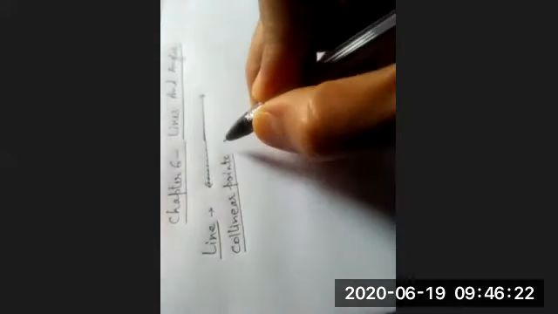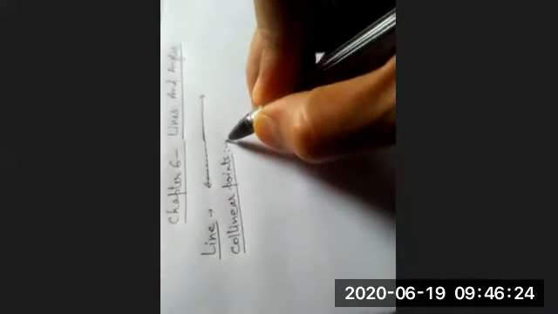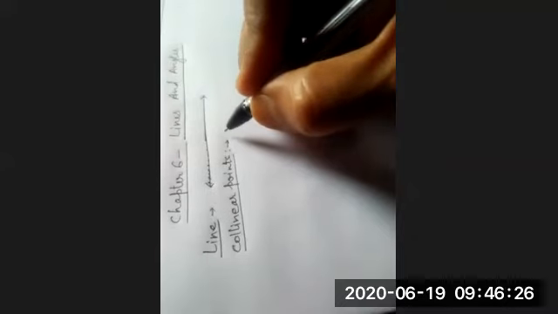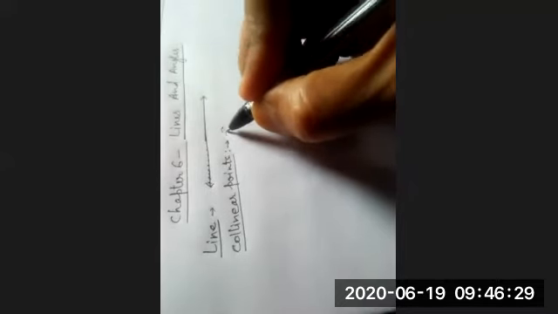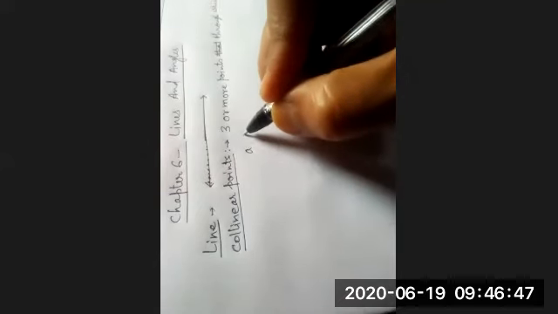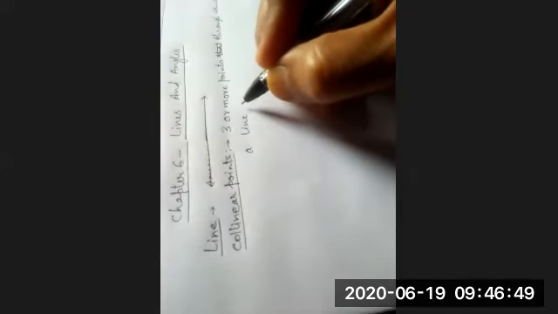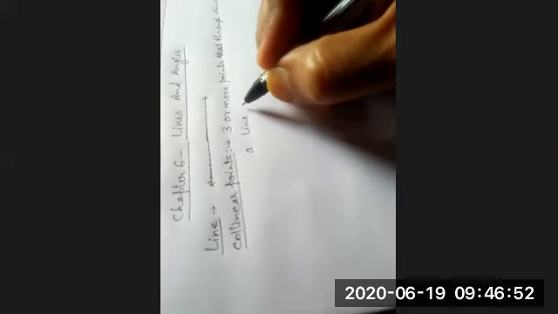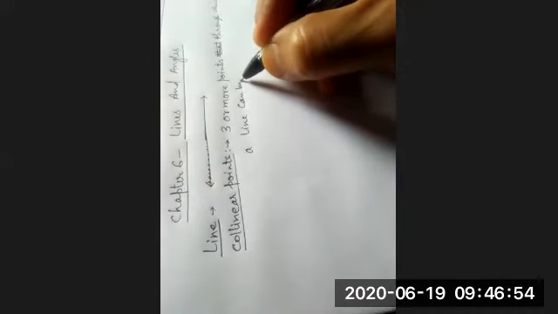These are 3 or more points through which a line can be passed.